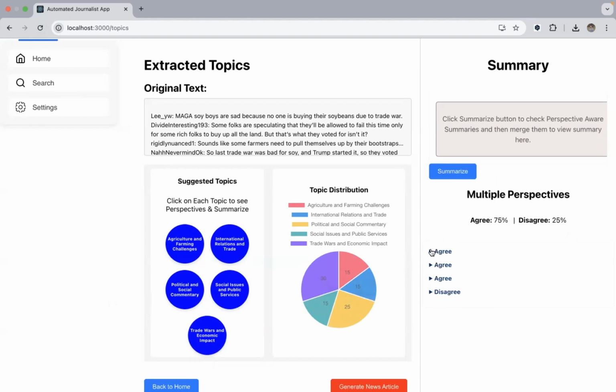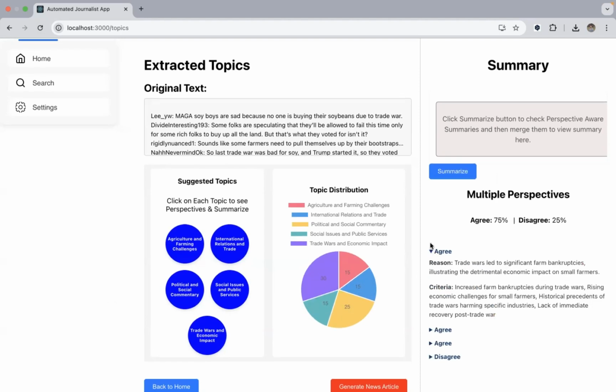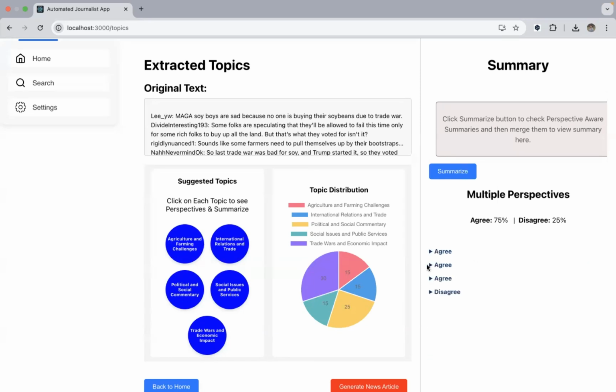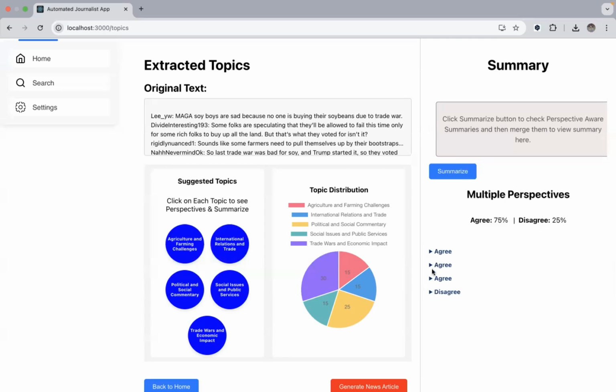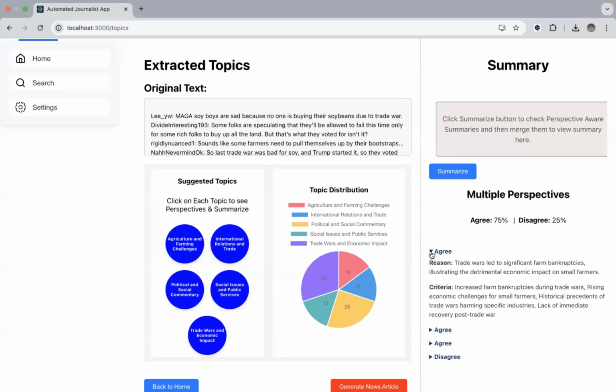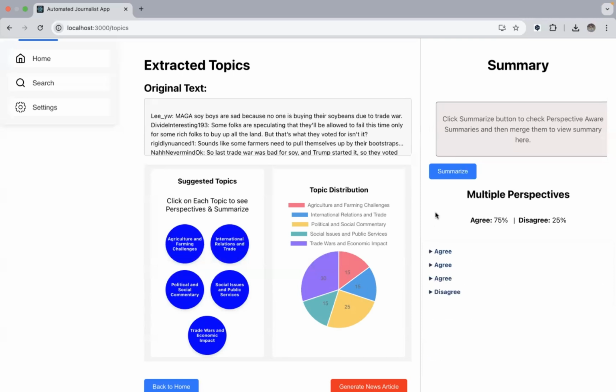And if we click on these agree buttons, it expands into the perspectives and gives us certain reasons. What does it agree on? And if we click on the disagree button, it gives us reasons and criteria based on which it disagrees. Now that we have all these multiple perspectives on our hand, we can do summarization because it is perspective-aware summarization.